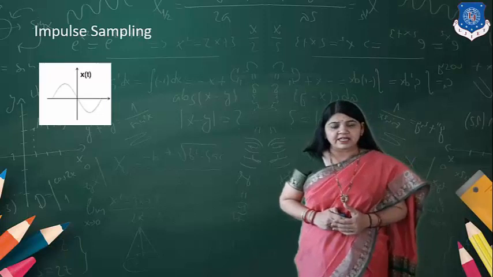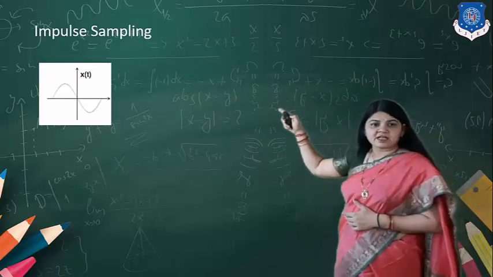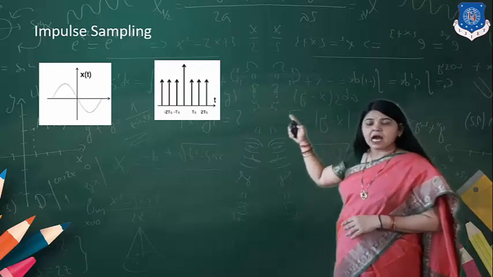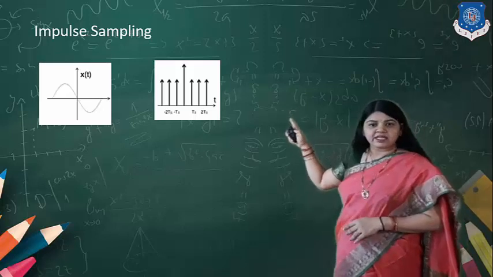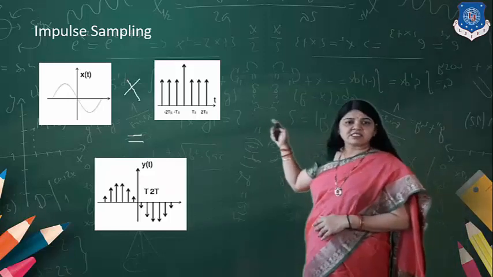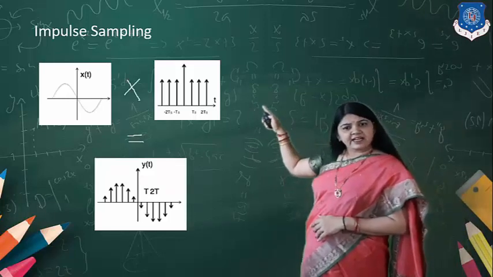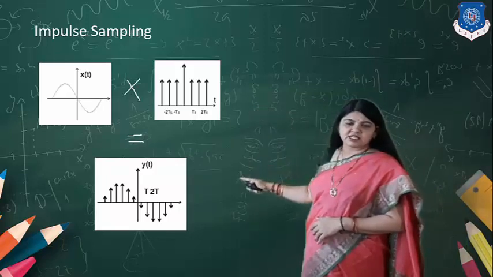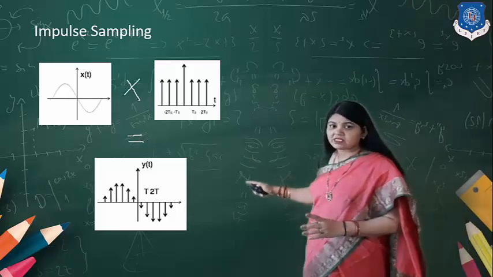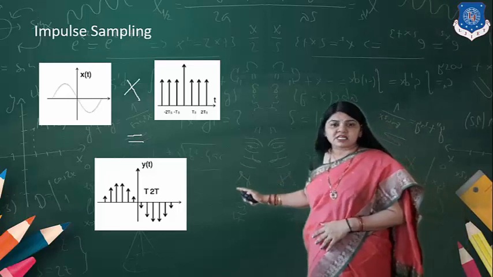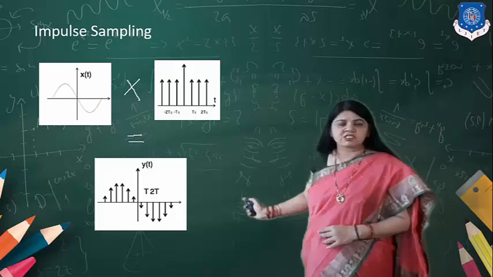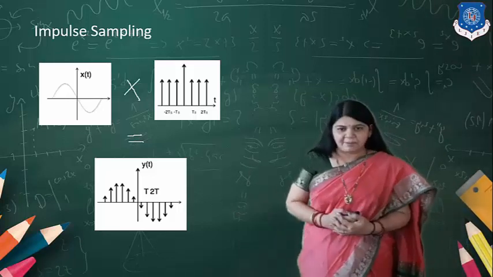So here you can see in the diagram, this is my x(t) signal, the input signal. This is the impulse train in which the impulses are repeated at regular intervals of time. Then after the multiplication of these two signals, x(t) and the impulse train, that results in the output which is known as the sampled output. You can say that this signal is a discrete signal. So we have this impulsed output, which is referred to as impulse sampling.